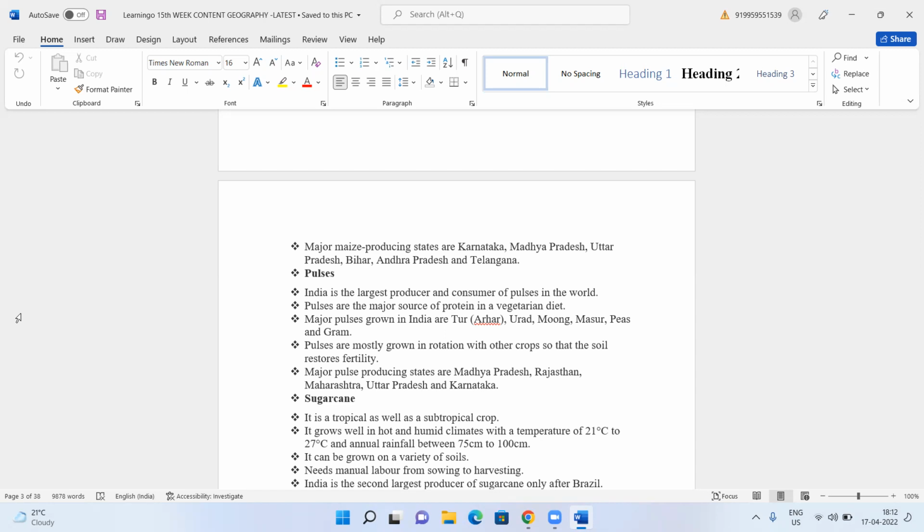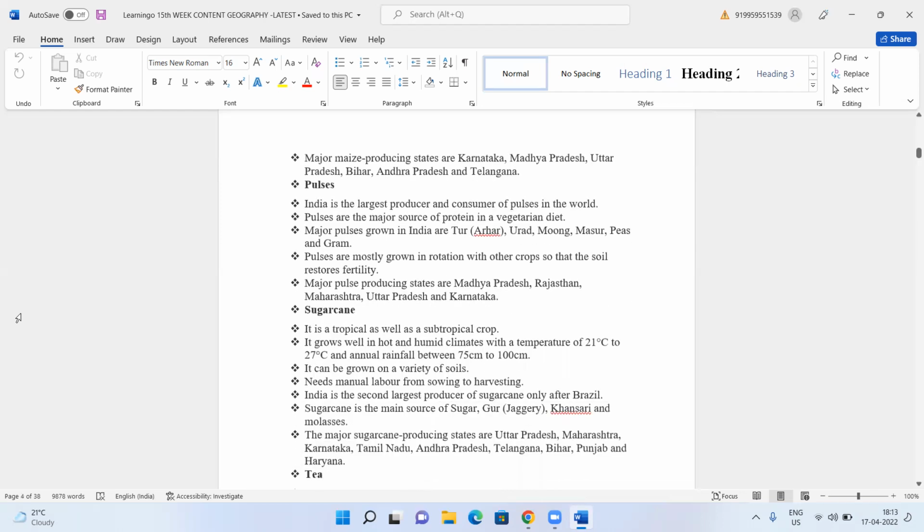Pulses are mostly grown in rotation with other crops so that the soil restores its fertility. It's a rotation crop. That means they will grow rice, then tur, then again wheat, then again pulses. Like that, they use it so that there is no overutilization of the soil. Major pulse producing states are Madhya Pradesh, Rajasthan, Maharashtra, Uttar Pradesh, and Karnataka.